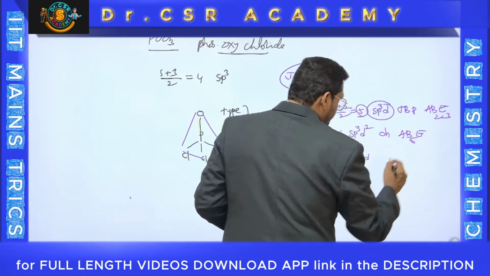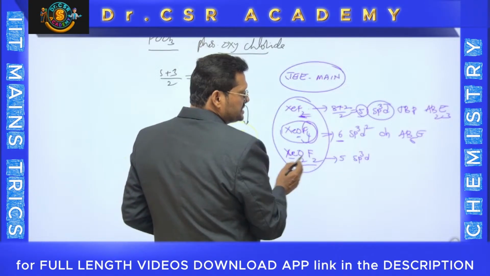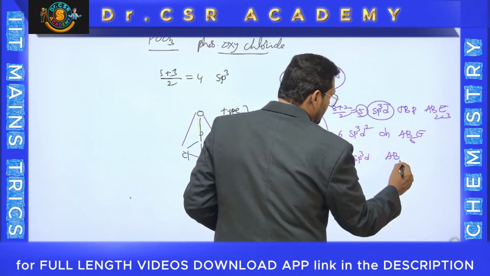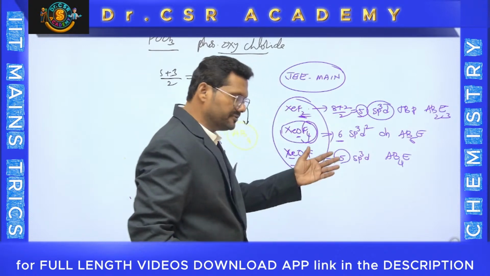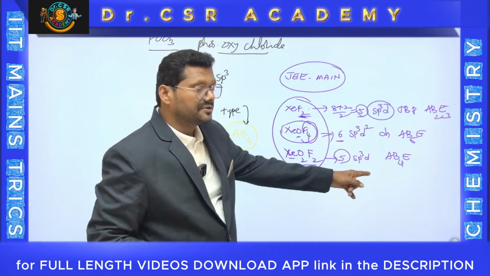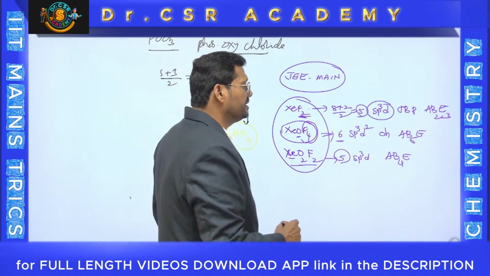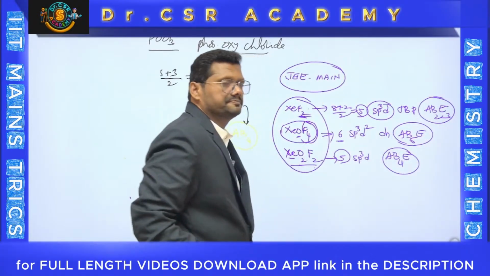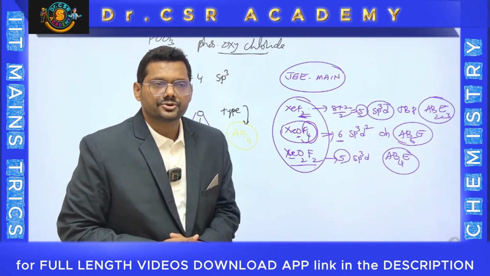And what about this one? This is total 5, out of 5, 4 bonds. So AB4E, not E2, because total hybrid orbitals are 5, out of which 4 are bonds. Therefore, 1 is a lone pair. AB4E, AB4E, AB5E, AB2E3.